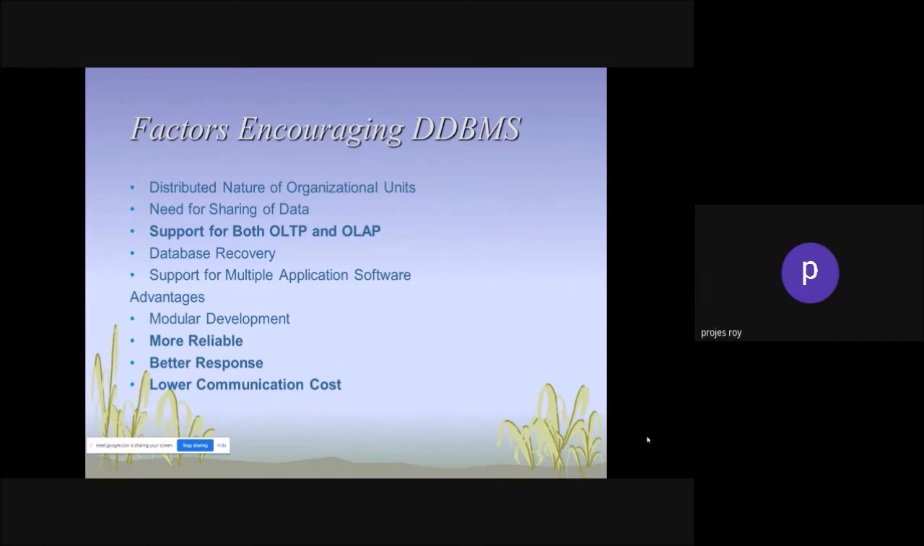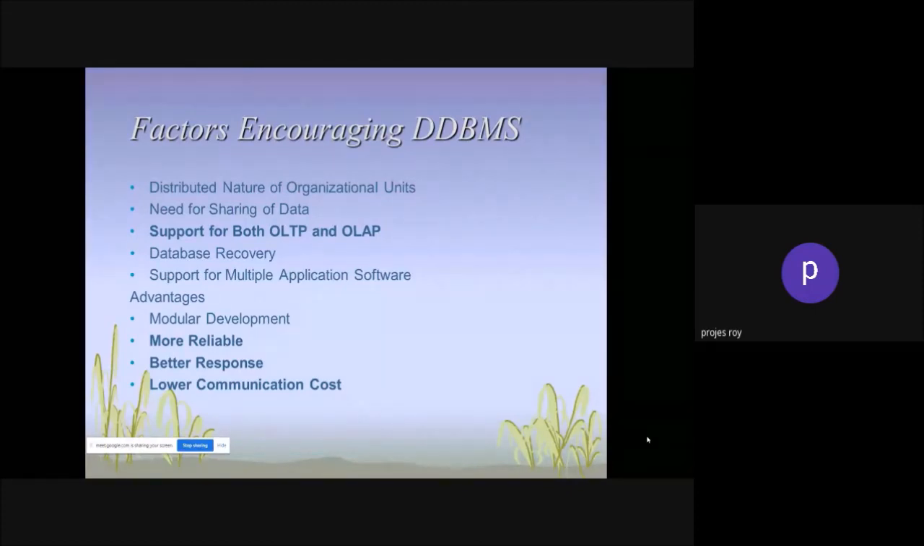Now, factors encouraging DDBMS, the distributed database management system. Why are we choosing it? The distributed nature of organization units. Any organizations throughout the world are all distributed. Now, every institute understands the need of sharing of data. Without data sharing, it's difficult. It supports both OLTP and OLAP connectivity. Database recovery can be done very nicely. There will be no problem. Suppose one is destroyed, immediately that will be taken care of.